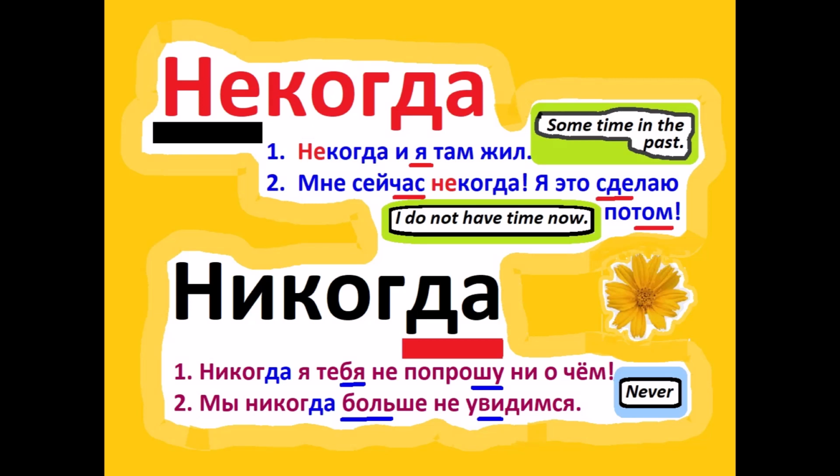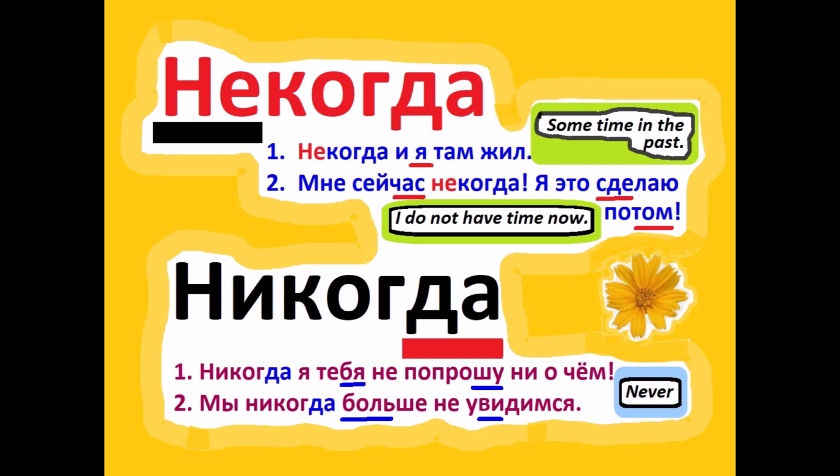I, which is the first person personal pronoun, is in the dative case, мне. So if you need another person, you will be using here personal pronouns in the dative case. For example, ему некогда. He does not have time. Or ей некогда. She doesn't have time. I have here on this channel a lecture about the declension of Russian personal pronouns. If you ask me in the comments, I will place there the link to it so you could review that.